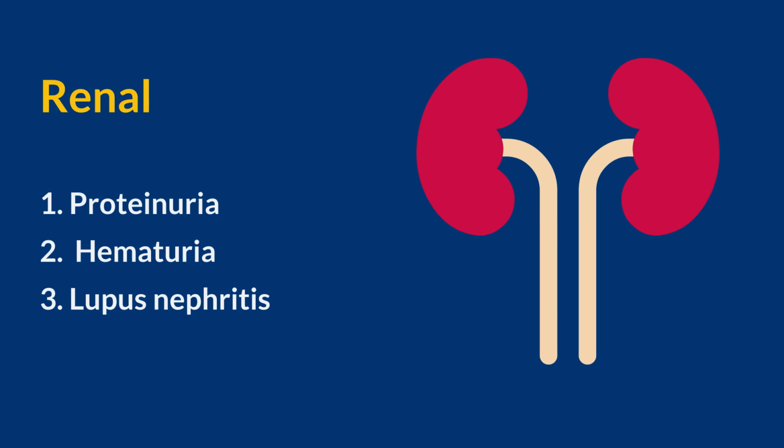Renal manifestations of SLE. 1. Proteinuria is a significant and common renal manifestation in SLE. Levels of proteinuria can vary, with nephrotic syndrome, characterized by heavy proteinuria greater than 3.5 grams per day, being particularly concerning. Monitoring proteinuria is essential for evaluating the progression of renal involvement and guiding treatment decisions.